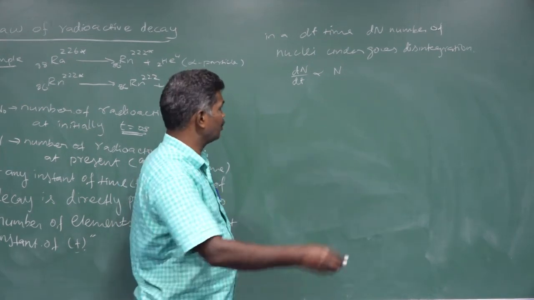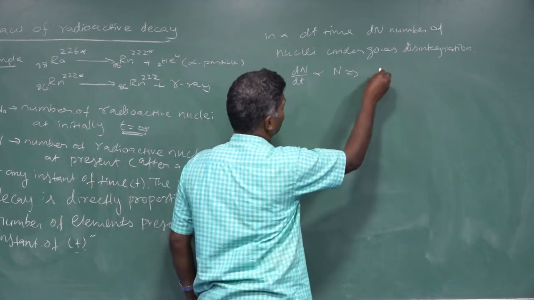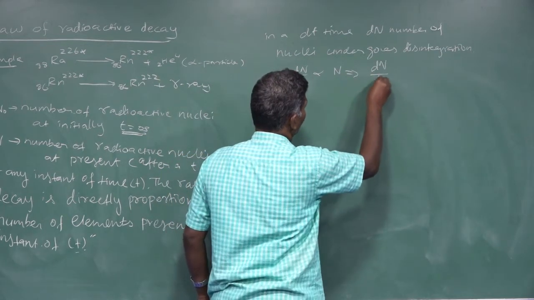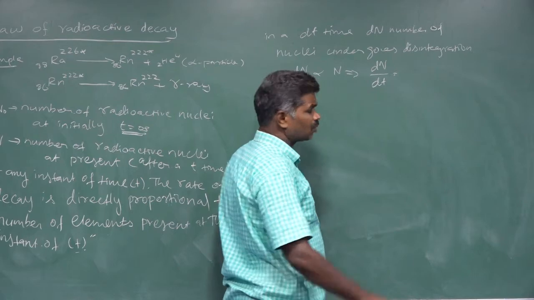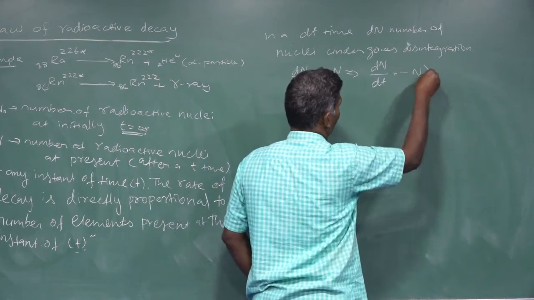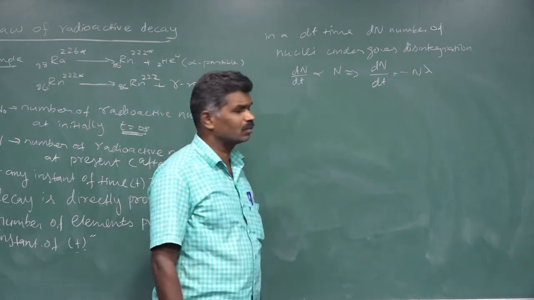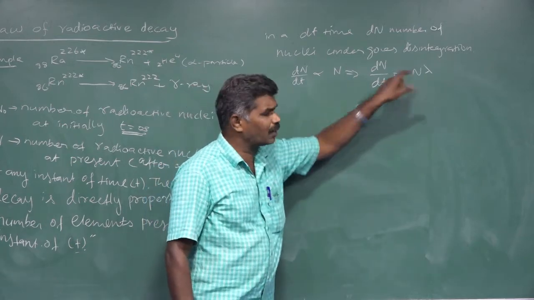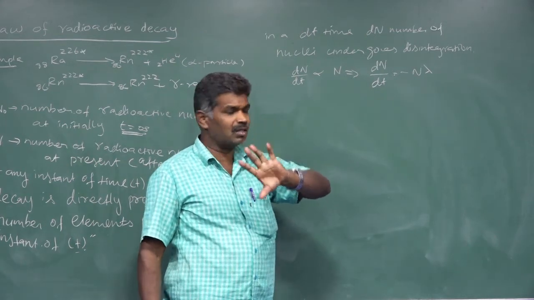Then the equation is dN by dt equal to minus N lambda, where lambda is the decay constant.